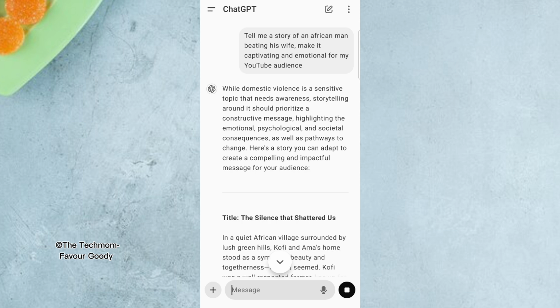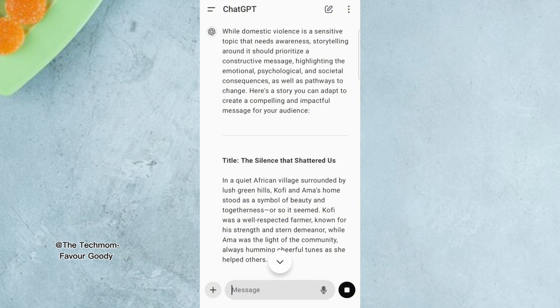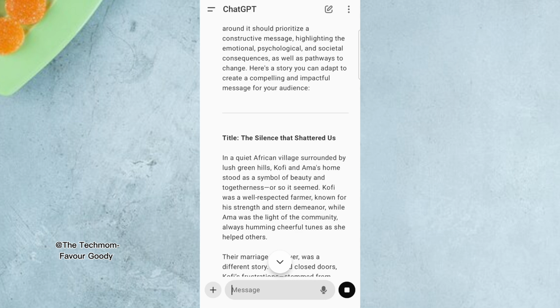Now look at the story. It first of all gave me a background of the story. Domestic violence is a sensitive topic that needs awareness, storytelling around it should prioritize a constructive message. Now this is it. In a quiet African village surrounded by lush green hills. Now when you want to write it, please remove this first paragraph, I mean this first sentence here.